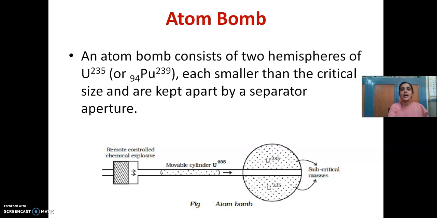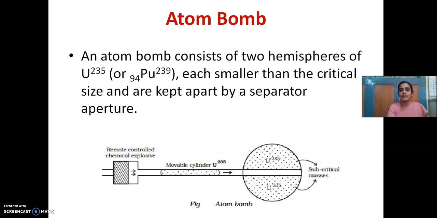Now, we will see how the atom bomb is constructed and how it works. The atom bomb consists of 2 hemispheres of uranium-235, or it can be plutonium-239.